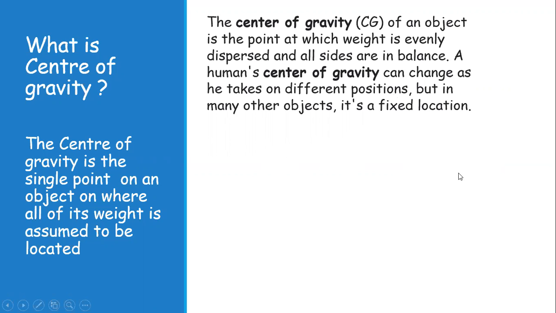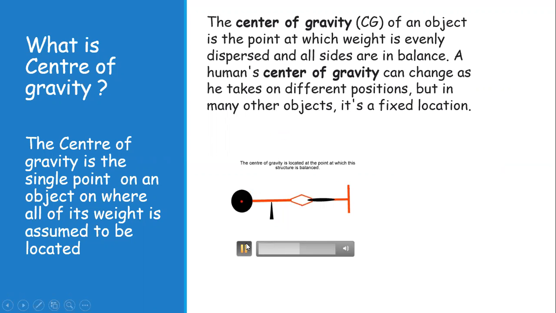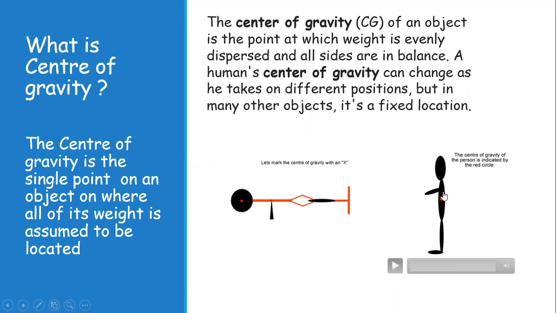A human's center of gravity can change as the body takes a different position, but in many other objects it is a fixed location. For instance, the center of gravity is located at the point at which this structure is balanced, and you can see it is balanced on this point. It is not in the middle, but it is balanced at the point where more of the mass is lying. For the human, you can see the center of gravity is at the center of the human body. You can see the red circle now.